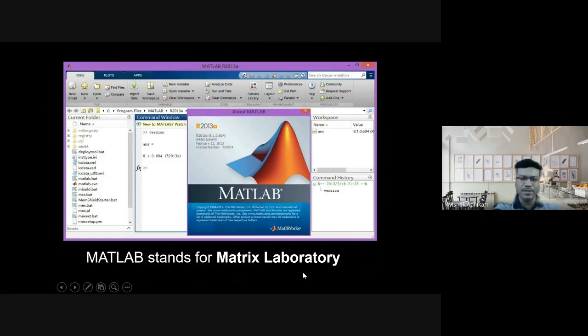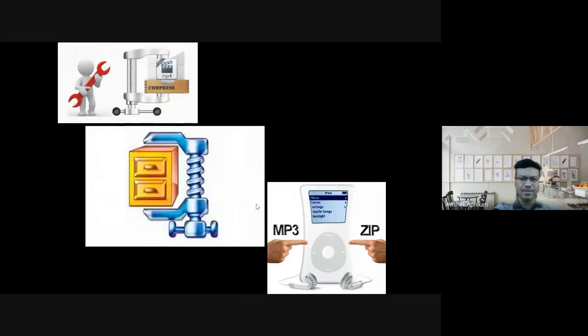From the name, it is clear that it involves matrix multiplication, matrix operations, and vector methods. So within the name itself, it says that lots of linear algebraic techniques are used in the matrix laboratory, or MATLAB.